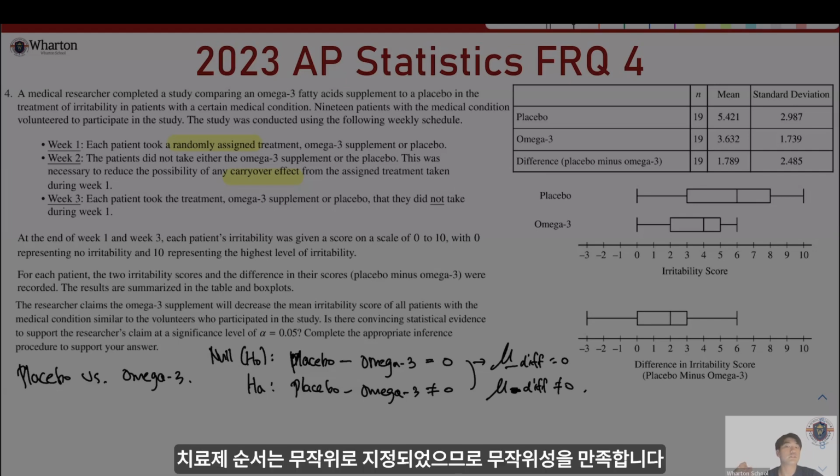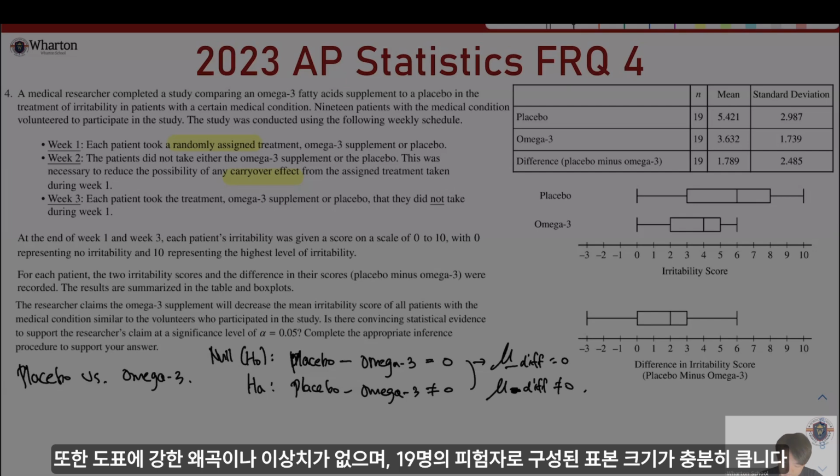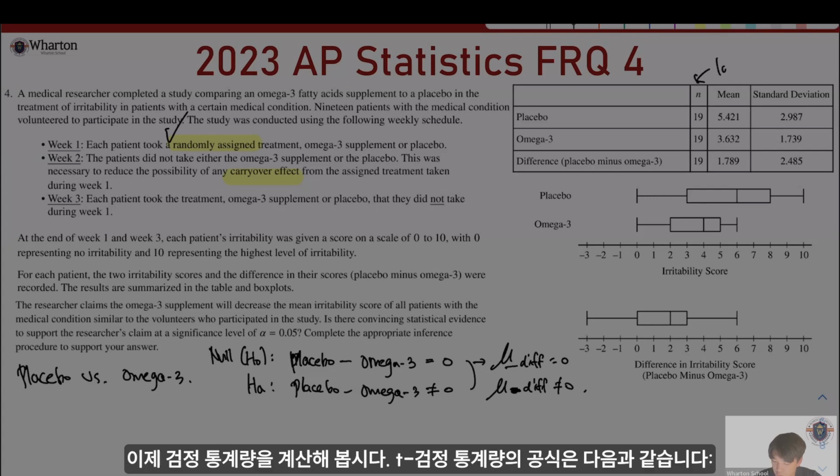So we need to check the conditions for conducting a one sample t-test. First, check that the order of treatments was randomly assigned. This satisfies this one. The box plot of differences shows no strong skew or outliers, and with 19 subjects, the sample size is reasonably large. So we can determine that the sample size is large enough. So we satisfy these two conditions. So let's calculate the test statistic.